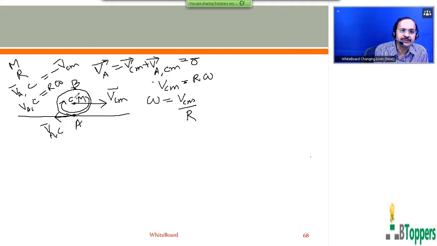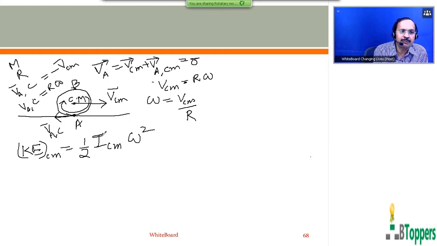So any particle of the rolling body moves in a circle with its center on the horizontal axis passing through the center of mass. The total kinetic energy of the system of all the particles of the rolling body about the center of mass is simply equal to the rotational kinetic energy about the horizontal axis passing through its center of mass, which you can write as half I_CM omega squared.